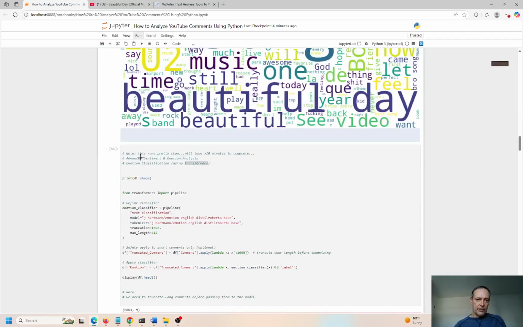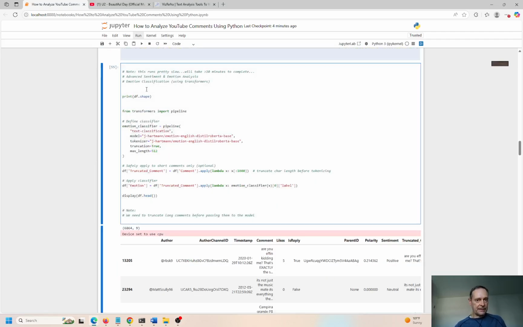And down here, you actually have a mini LLM, large language model, and we're using, what is this? Text classification. This is the type of LLM, and we're using this type of model right here. We have a tokenizer. It has a maximum length of 512 characters, so we have to reduce the text down to a more bite-sized, manageable length for the model to consume it. That's what these lines down here are doing.